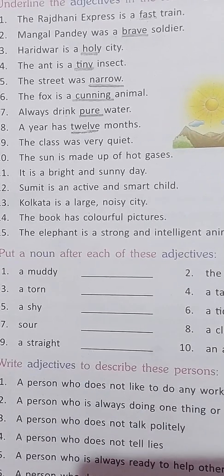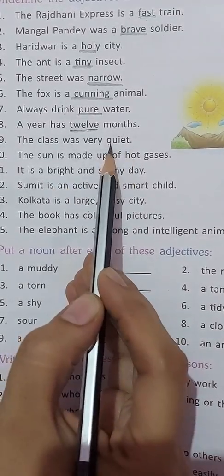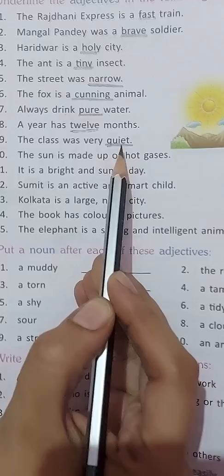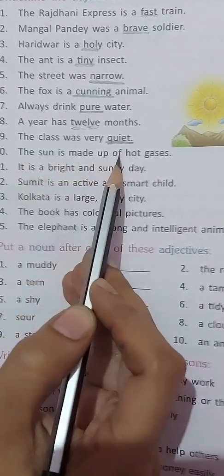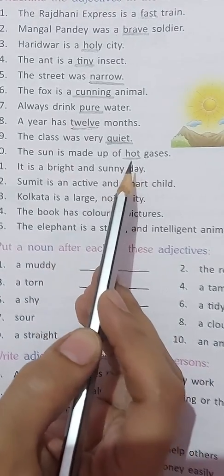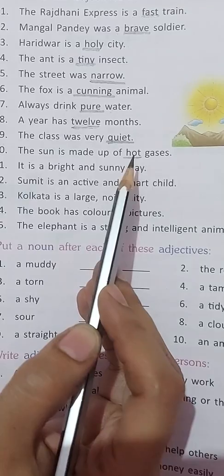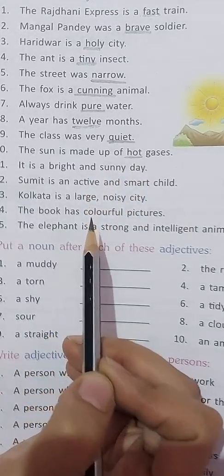The class was very quiet. What kind of a class was it? Quiet. So the word quiet is an adjective here. Next, the sun is made up of hot gases. What kind of gases is sun made of? Hot. So the word hot is an adjective. Now the rest 5 you will do on your own.